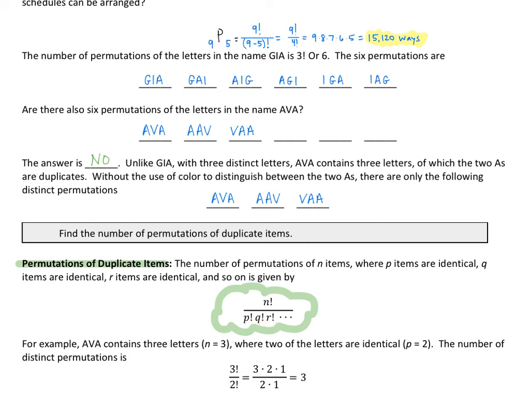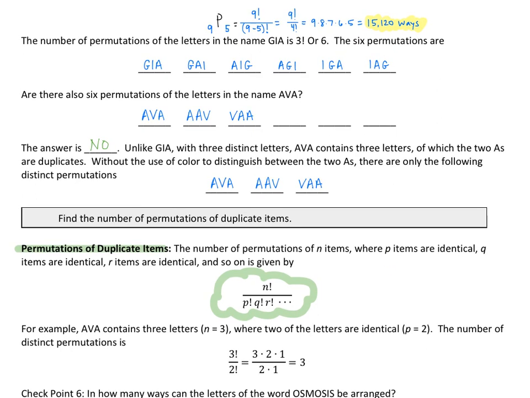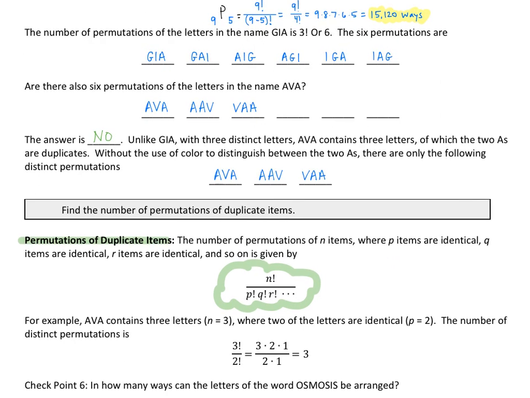So what does this mean in our AVA situation? Well, let's take a look. If we have AVA, it contains three letters, so n is 3. Two of the letters are identical, so I have two A's, so that would mean p is 2. And the other letter is all by itself, it's distinct. So we would have 3 factorial over 2 factorial. And so this would just get us to 3, which makes sense, that's what we came up with, okay?